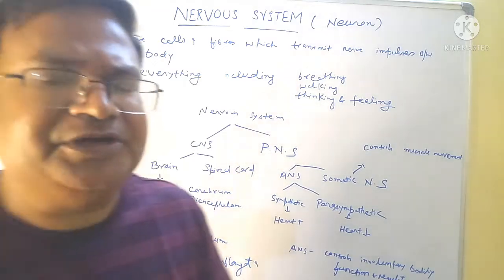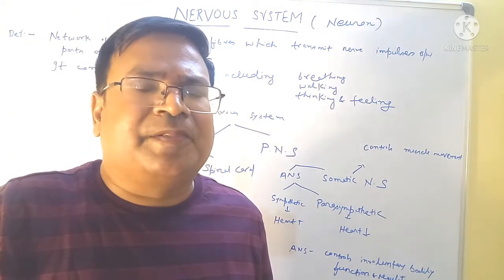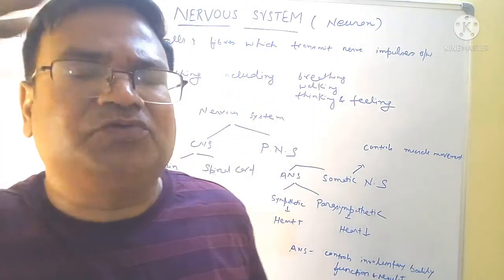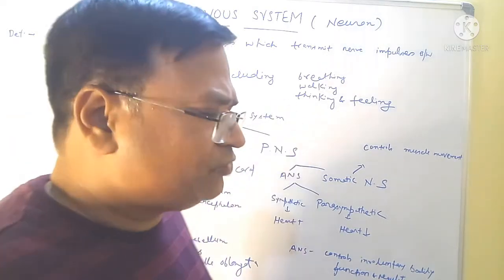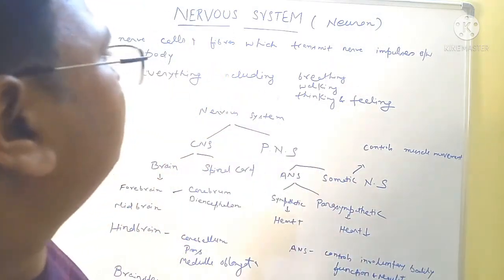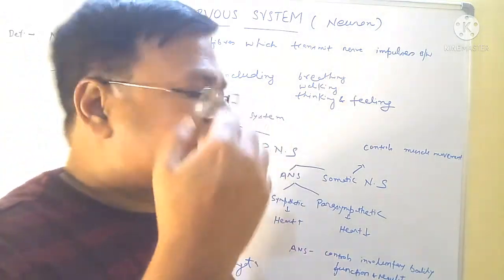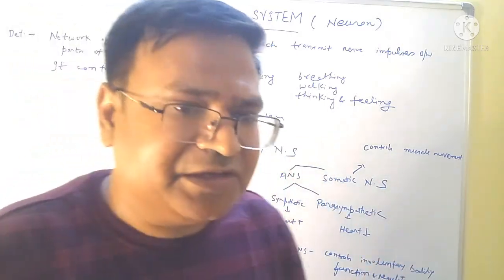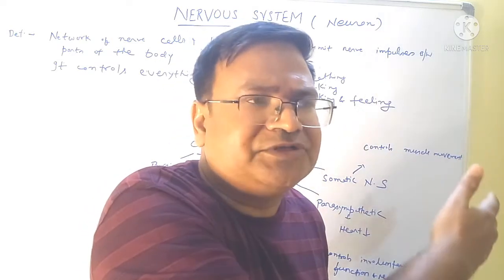Between the parts of the body means it takes impulses from the skin toward the central nervous system, from the eye toward the central nervous system, and from the heart toward the central nervous system. It controls everything in our body, like breathing, thinking, feeling, and walking. We walk under the control of the central nervous system.